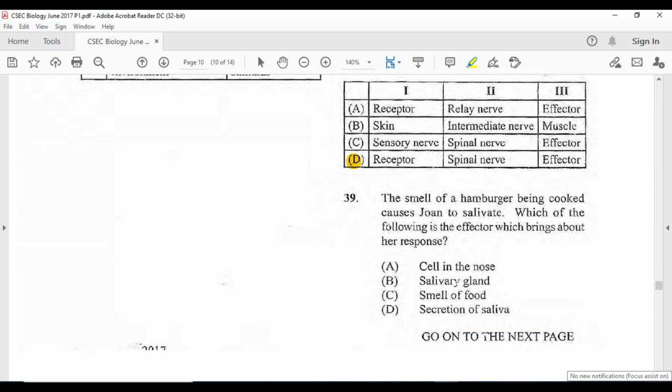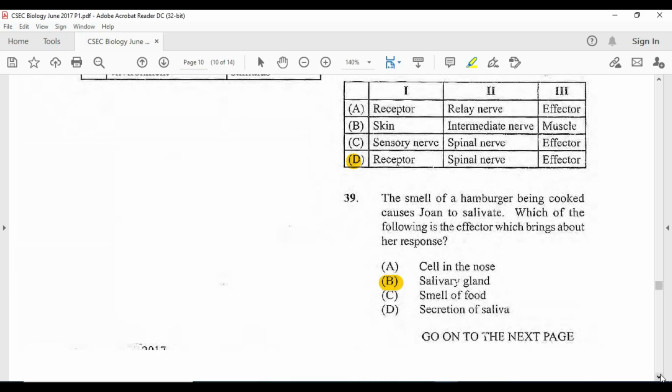The smell of hamburger being cooked caused Joan to salivate. Which of the following is the effector which brings about the response? So salivate, meaning that you're getting that saliva. So to salivate is definitely going to be the salivary gland. You could look at secretion of saliva, but where is it coming from? Is it not from the salivary gland? So remember that an effector is either going to be a muscle or a gland. Alright, so that is like a default. Once you're seeing effector, muscles or gland.